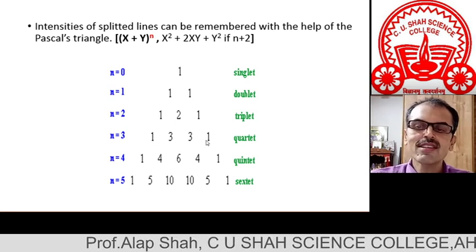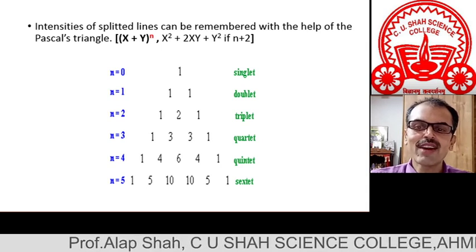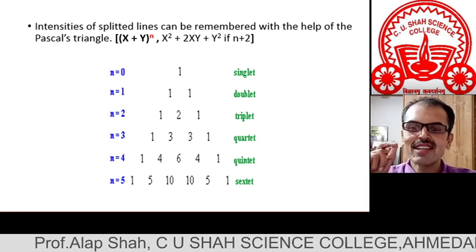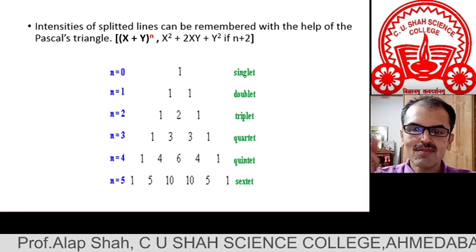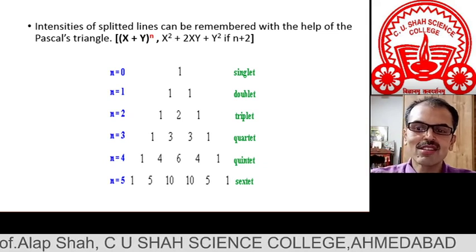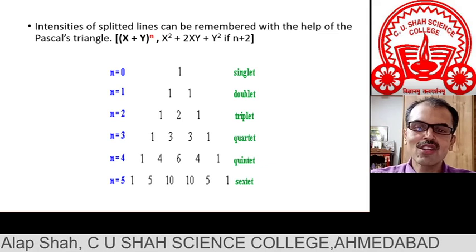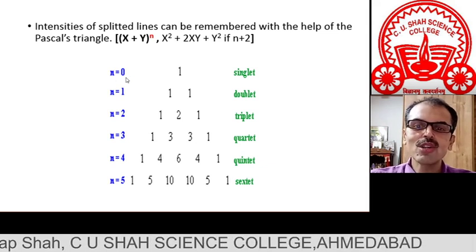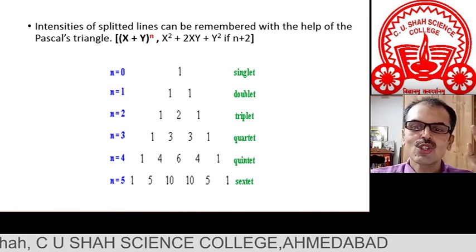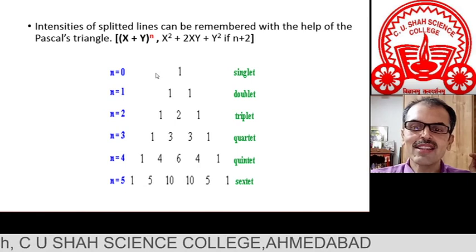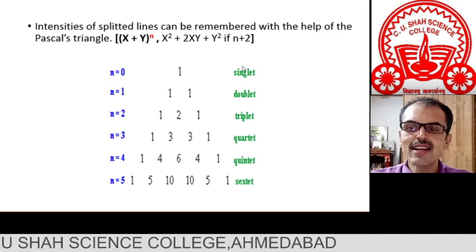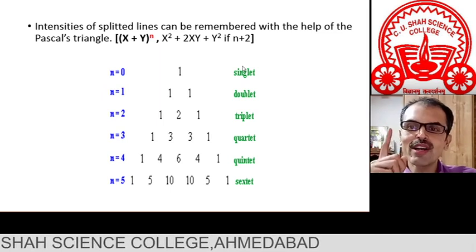But why are we discussing this in NMR? The reason is, friends, that coincidentally the intensities of the lines into which the signal gets split also match this. You can see here, if there is no neighboring proton, n equal to 0, there will not be spin-spin splitting, spin-spin coupling. So the signal will be intact, and in that case we will get a singlet. When the signal is intact, we call it a singlet.